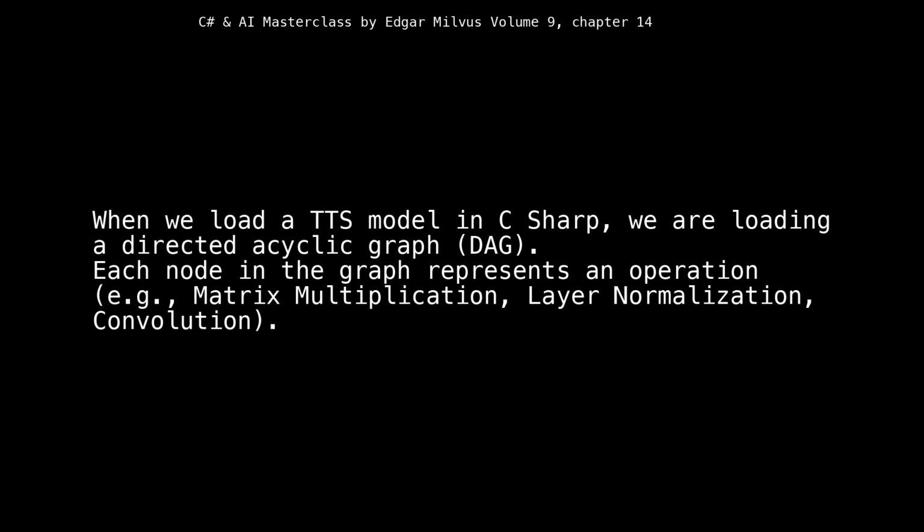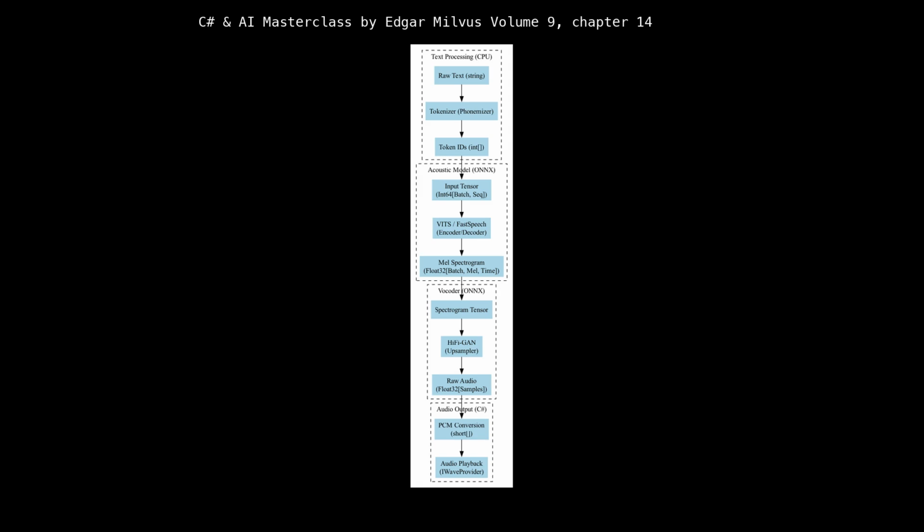When we load a TTS model in C#, we are loading a directed acyclic graph, DAG. Each node in the graph represents an operation, e.g., matrix multiplication, layer normalization, convolution. The diagram illustrates the sequence of fundamental neural network operations: matrix multiplication, layer normalization, and convolution, processing input data to generate an output feature map.